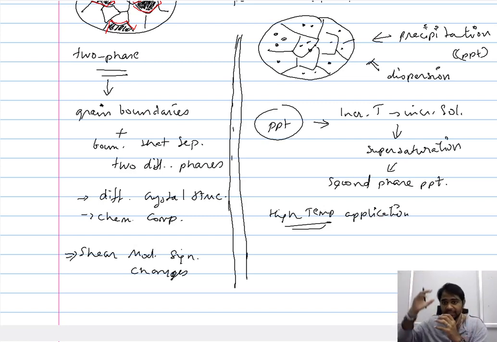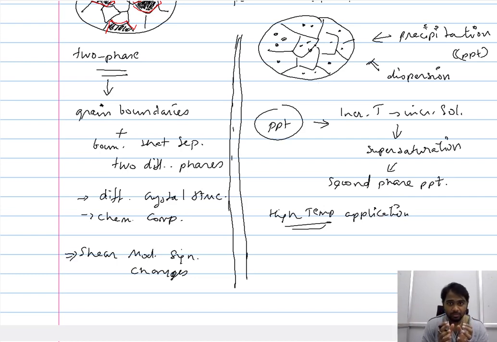So in this material, the precipitate is distributed randomly within the grains and along the grain boundaries. These precipitates have been brought about at low temperature because of the decrease in solubility. Therefore, when you increase the temperature, the solubility also increases, so it is possible for this precipitate to dissolve back into the base metal.